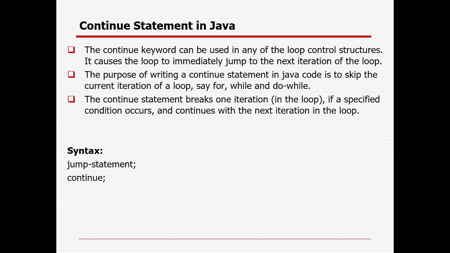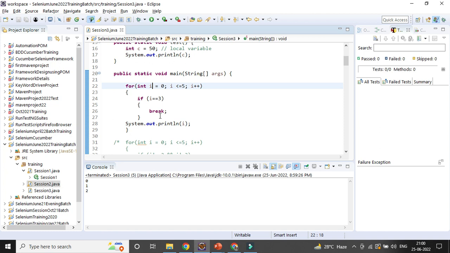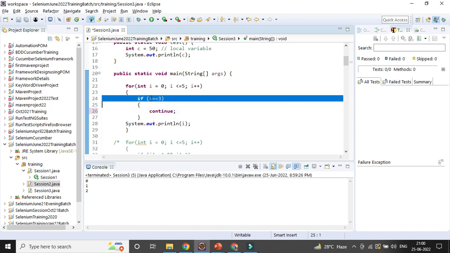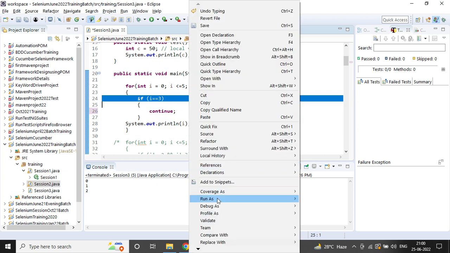Break will break the loop immediately, but continue will skip that particular step and continue from the next part, right? So that is the only difference. Instead of break, if you change it to continue, it will just skip that step. So 0 1 2 will be executed and i equal to 3 will be skipped, and the remaining lines of code will be executed again. So that is the difference between the break and continue keywords, which control the loops.